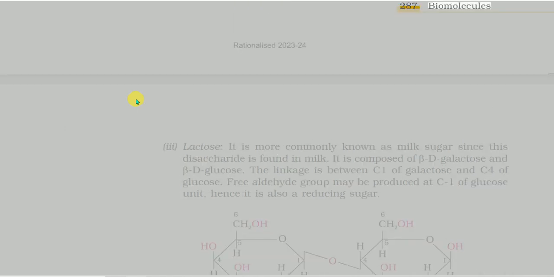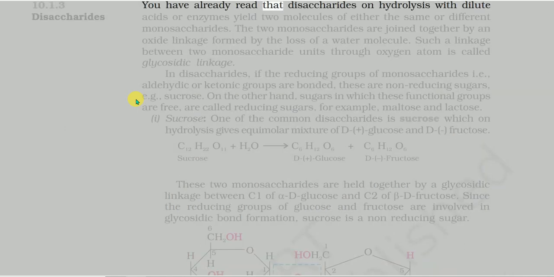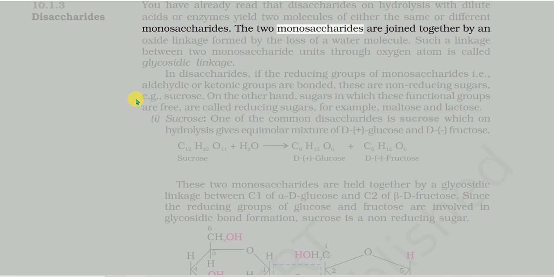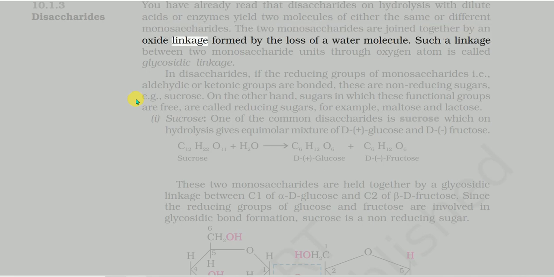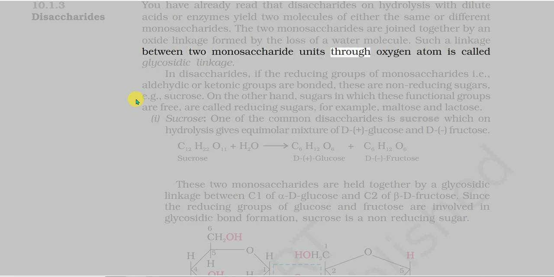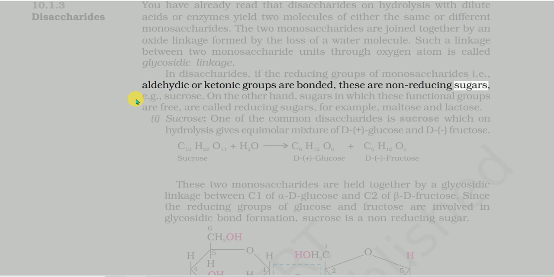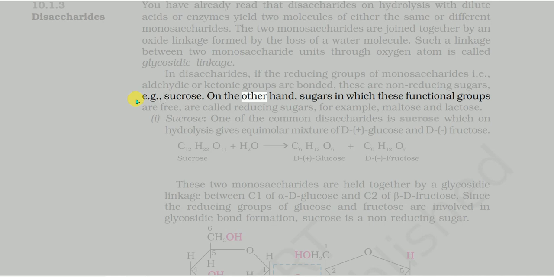You have already read that disaccharides on hydrolysis with dilute acids or enzymes yield 2 molecules of either the same or different monosaccharides. The 2 monosaccharides are joined together by an oxide linkage formed by the loss of a water molecule. Such a linkage between 2 monosaccharide units through an oxygen atom is called glycosidic linkage. In disaccharides, if the reducing groups of monosaccharides, i.e., aldehydic or ketonic groups, are bonded, these are non-reducing sugars, e.g., sucrose. On the other hand, sugars in which these functional groups are free are called reducing sugars, for example, maltose and lactose.